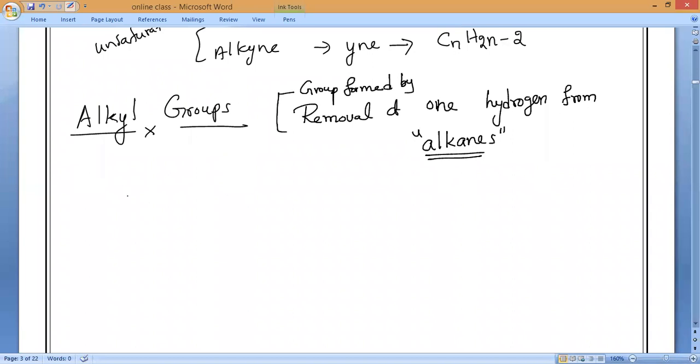So what is the simplest alkane? I want to know, everybody. CH4, methane. Methane is the simplest alkane with the formula CH4. Draw the structure, everybody. Tell me how it will come: C with a single bond to H, single bond to H, single bond to H, and single bond to H.